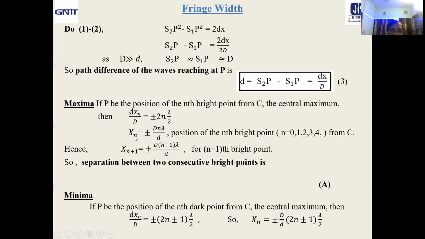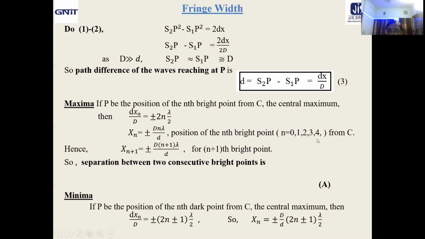So what about xn? xn equal to, so 2 will cancel out, plus minus D n lambda by d. Capital D n lambda by small d is the position of the nth bright point. So xn is the position of the nth bright point from C.